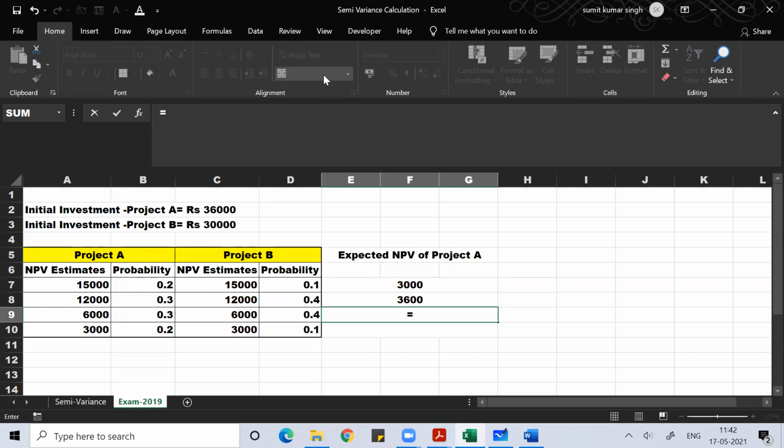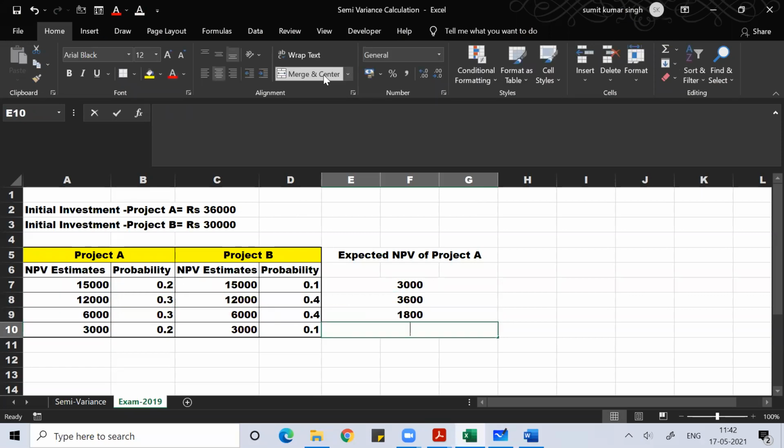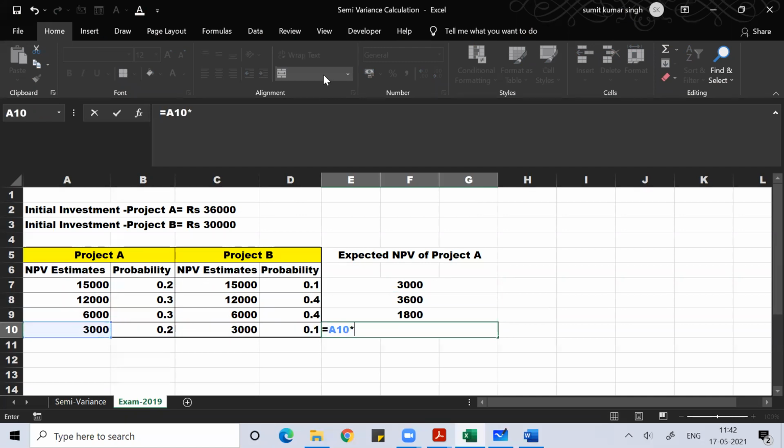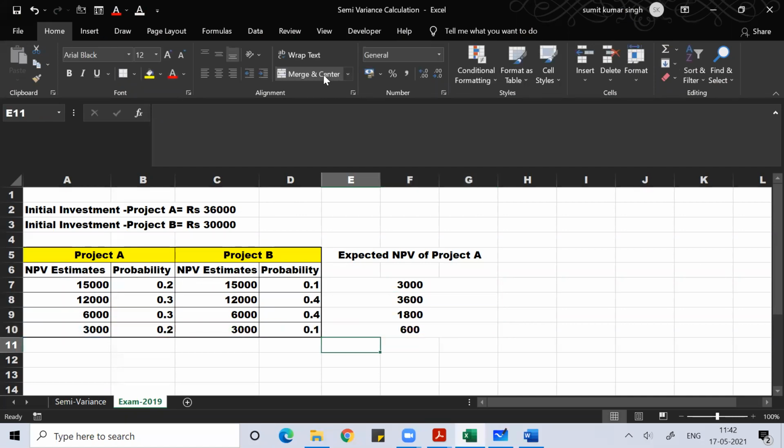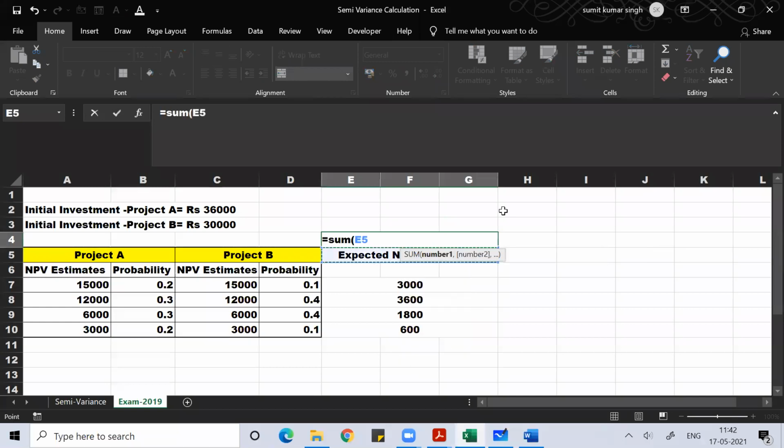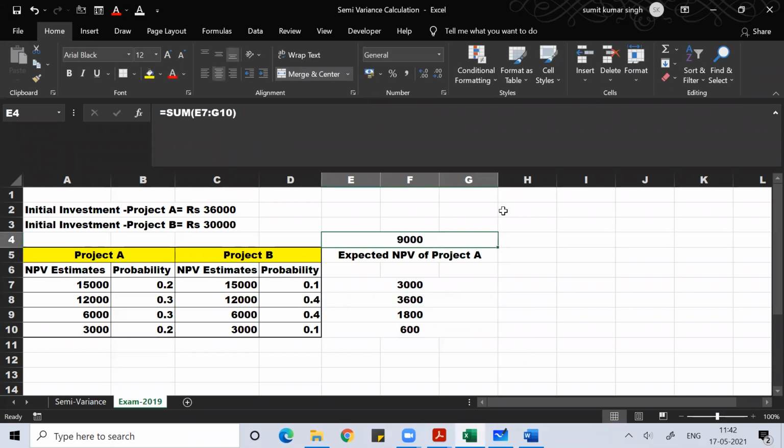So you can do that work. Whatever the NPV estimate is, if you multiply it with its probability, you will get the expected NPV of project A. What is that value? The value is the sum of the individual values. So this is the expected NPV of project A, the sum total of these values.